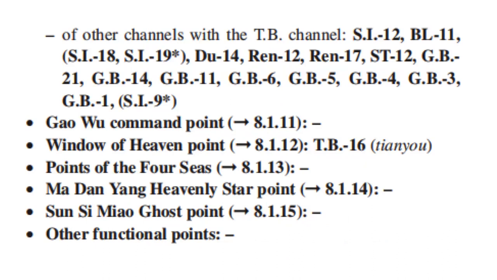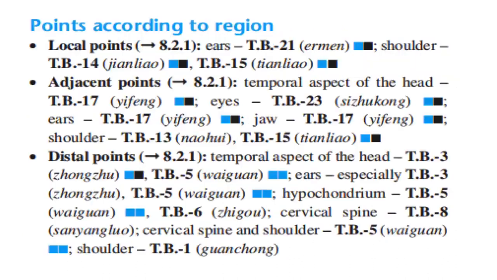Window of heaven point is TB16. Modern Young Heavenly Star point, none. Points according to region. Local points for the ears, TB21. Shoulder, TB14 and TB15. Adjacent points. Temporal aspect of the head, TB17. Eyes, TB23. Ears, TB17. Jaw, TB17.